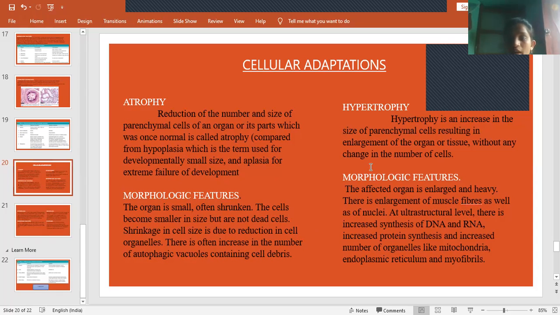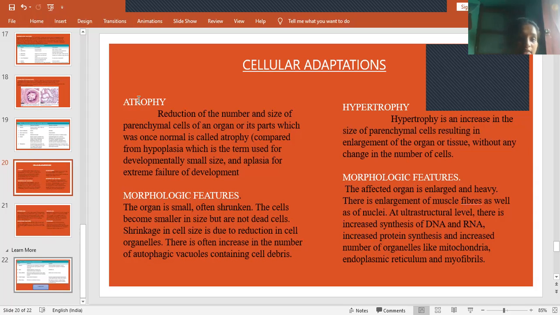Then what is hypertrophy? Hypertrophy, where hyper means increase, is an increase in the size of the parenchymal cells, without any change in the number of cells. The affected organ is enlarged and heavy. The muscle fibers as well as the nuclei, everything will be enlarged. Because of this, there will be increased protein synthesis and an increased number of organelles like mitochondria, ER and myofibrils, everything will be increased in case of hypertrophy.